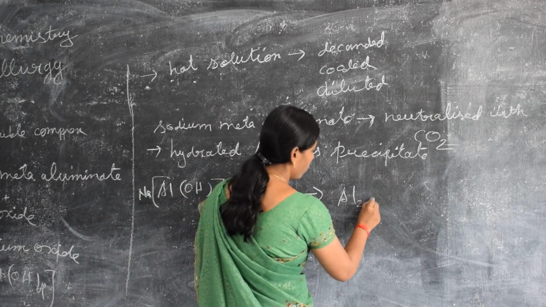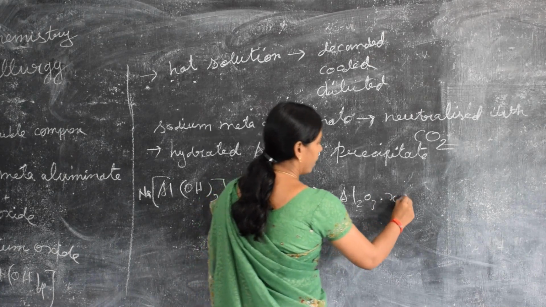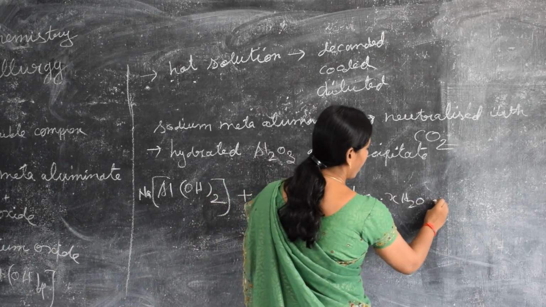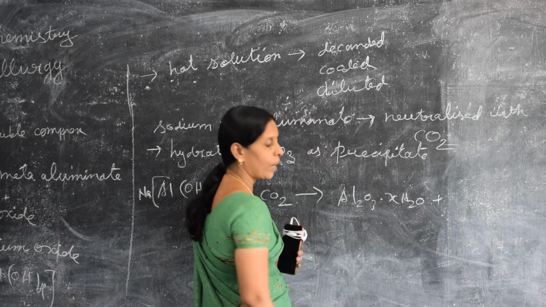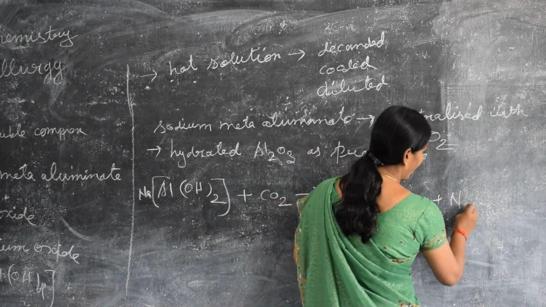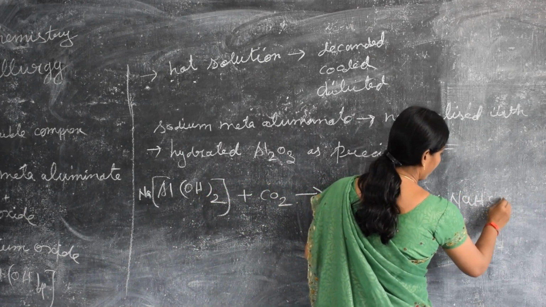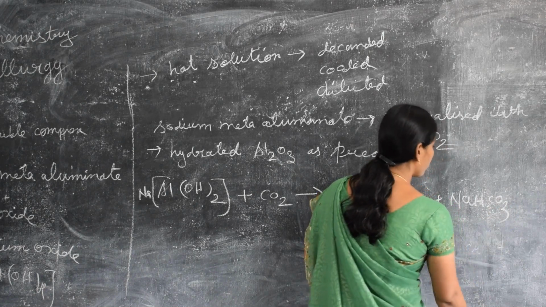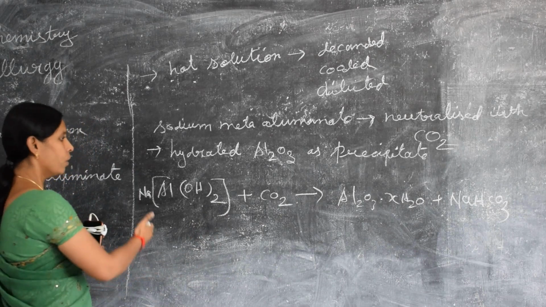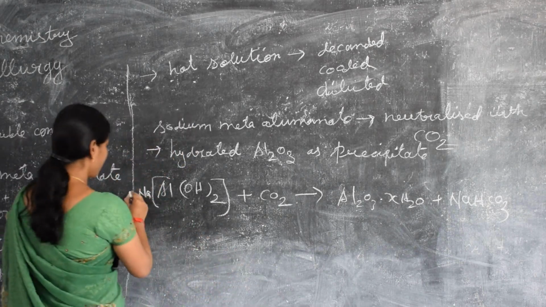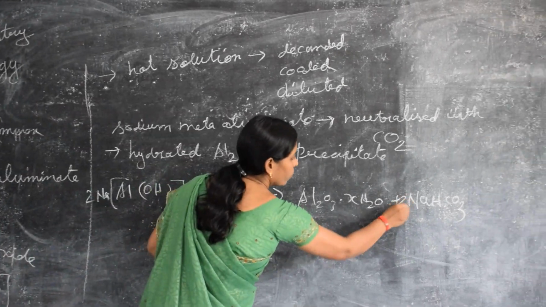So Al2O3 with H2O, combined with sodium bicarbonate, NaHCO3, is obtained. Now balance the reaction, 2 here to 2.